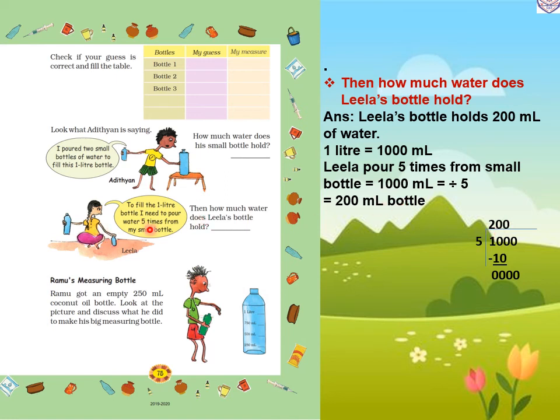In 5 times, the first time she fills, the bottle will measure 200 milliliter. Then the second time it will be 400. Then the third time it will be 600. Then the fourth time it will be 800. And the fifth time it will be 1000 milliliter, which is equal to 1 liter.